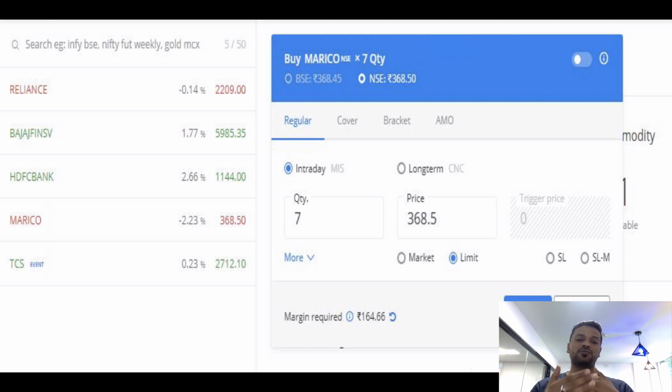If you're expecting a sizable move in the market, you can go for intraday trades and maximize the amount of money which you can make. And if you have limited targets on the trade, it is always advisable to go for long term or the normal mode. I hope that gives you a clear understanding of that.